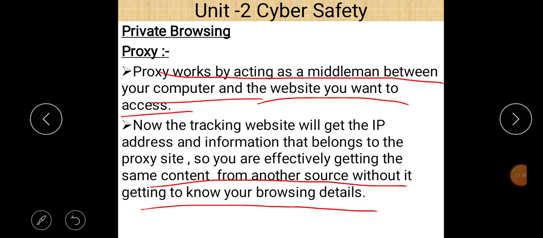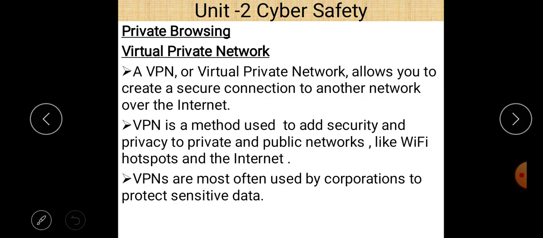So using a proxy, you are able to hide your IP address from other persons or the rest of the world, and in this way you are not easily tracked by someone else. That is the main advantage of the proxy.